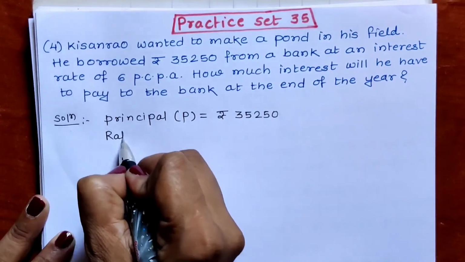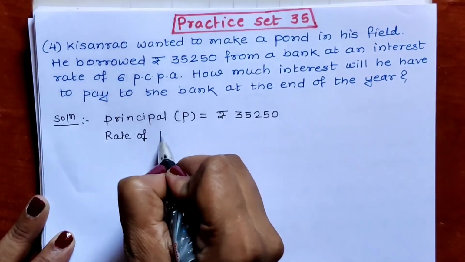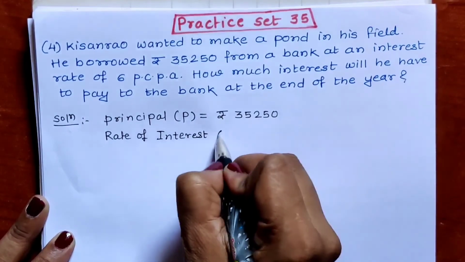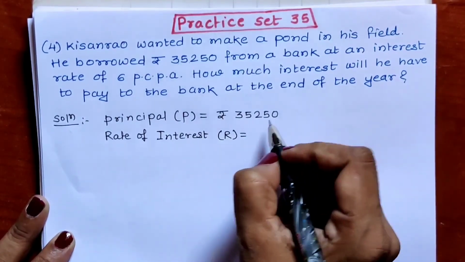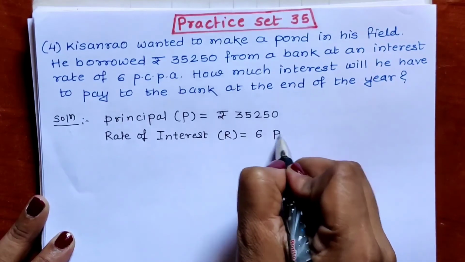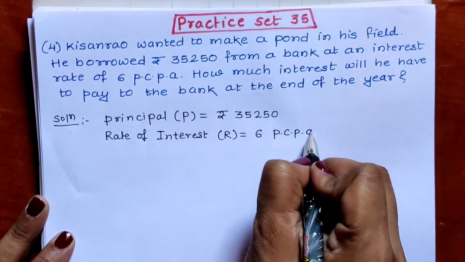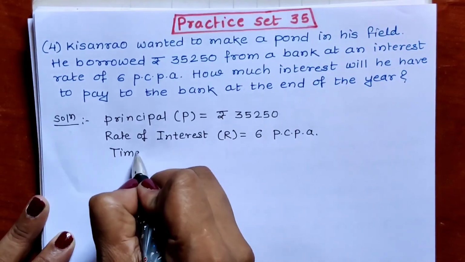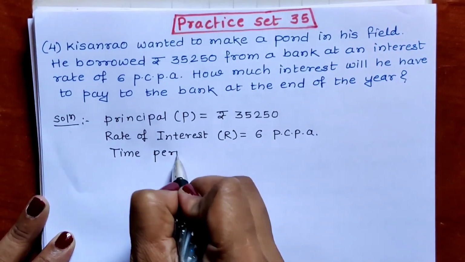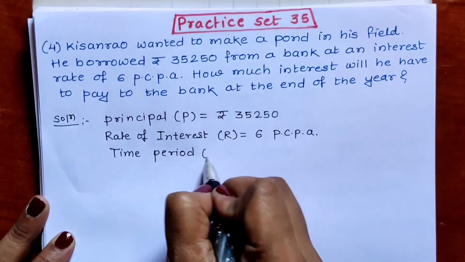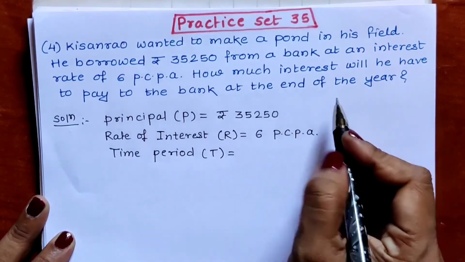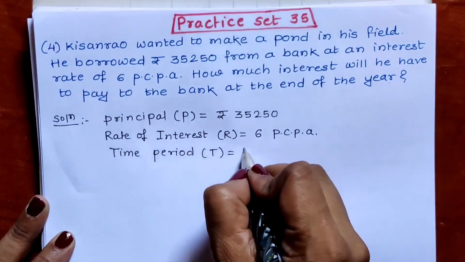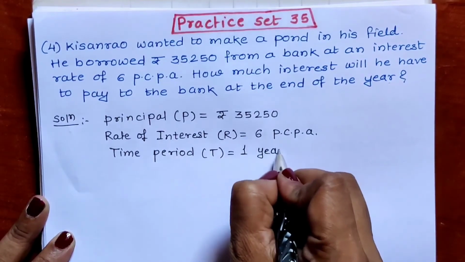Rate of interest, R equal to 6 PCPA, and then time period. For how many years he borrowed? He borrowed for the year, 1 year. So 1 year is the time period.